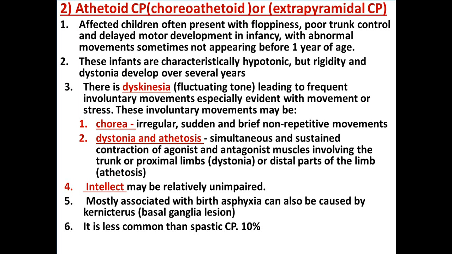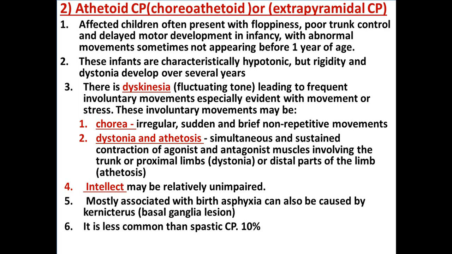Dyskinesia, which is a fluctuating tone leading to frequent involuntary movement, is especially evident with movement or stress. These involuntary movements are either chorea, which is an irregular, sudden, and brief, non-repetitive movement, or dystonia and athetosis, simultaneous and sustained contraction of agonist and antagonist muscles. The muscles antagonize each other, involving the trunk and the proximal limb is dystonia, and the distal part we call athetosis. Intellect here remains unimpaired, mostly associated with birth asphyxia.